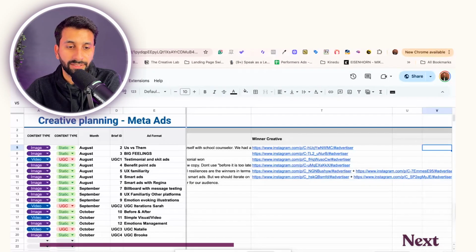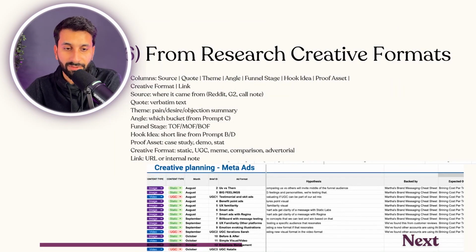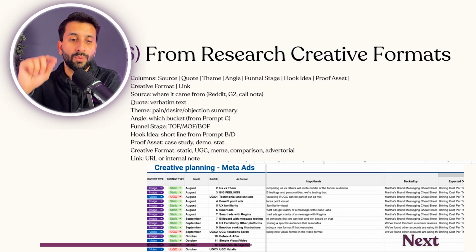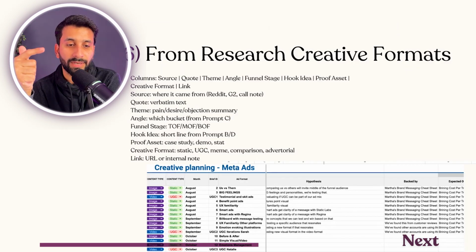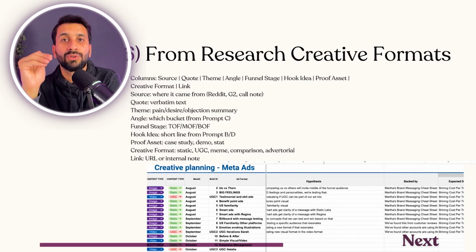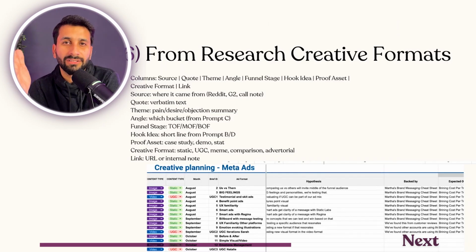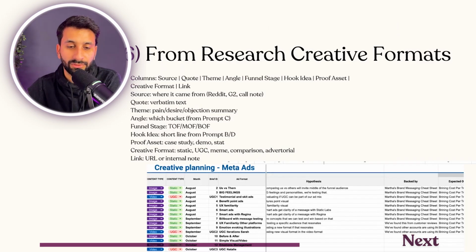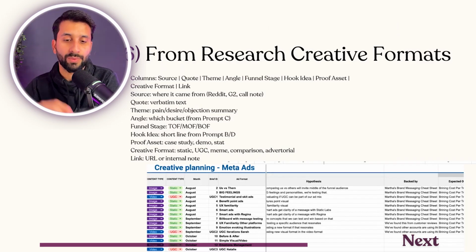So this is what I use actually in real life as well. So you can use this, and this is even better because then you can add more data. Because once you add more data from different prompts, you will have a proper structure and system. That is an ad operating system that you need to really track everything, so you know what won or what did not win. Don't rely on just your ads manager and analytics tool. You really need to know what's winning and what's not winning.